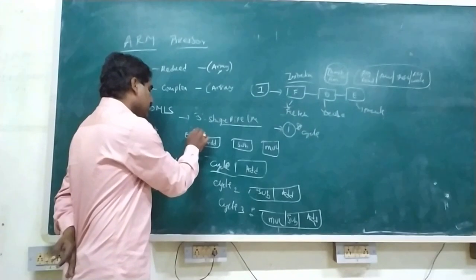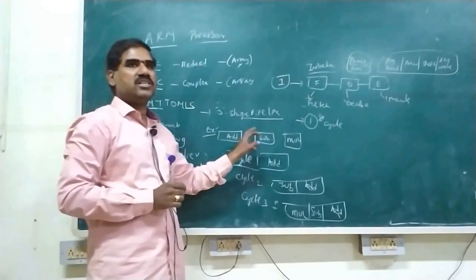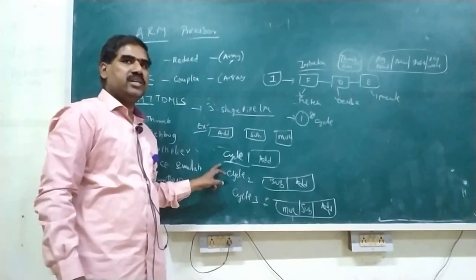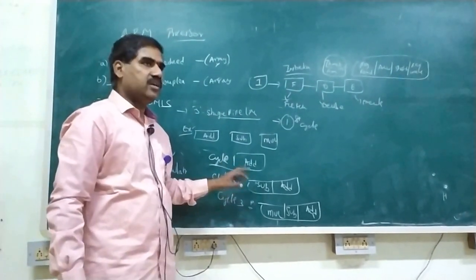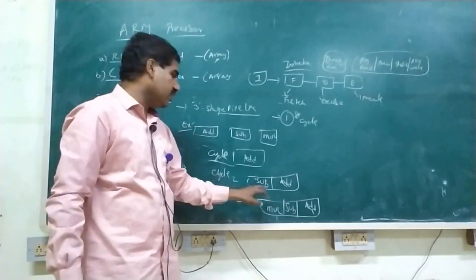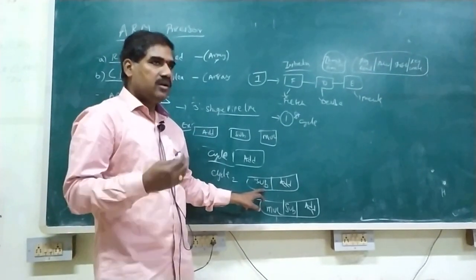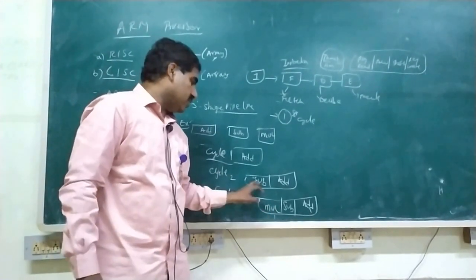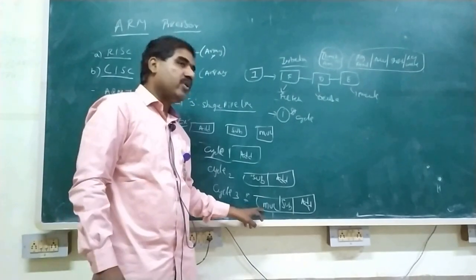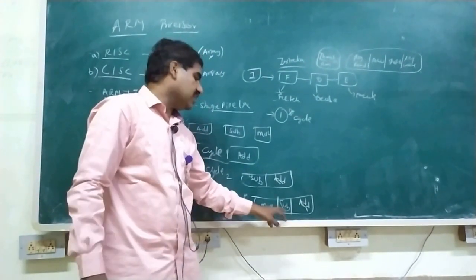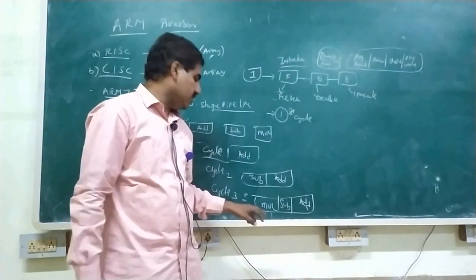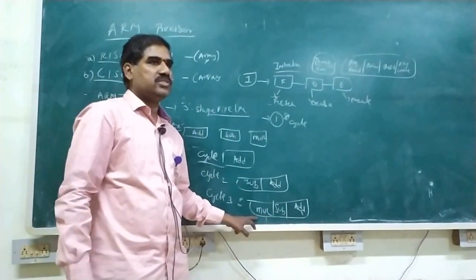Basically, we are taking three instructions: addition, subtraction, multiplication. In the first stage, it is used to fetch the addition. While performing decode operation, the addition is to be decoded and the subtraction is to be fetched. While performing the third operation, addition will be executed, subtraction will be decoded, multiplication will be fetched.